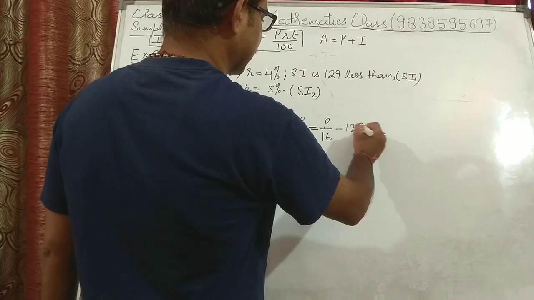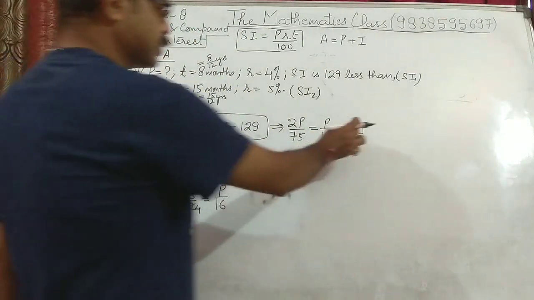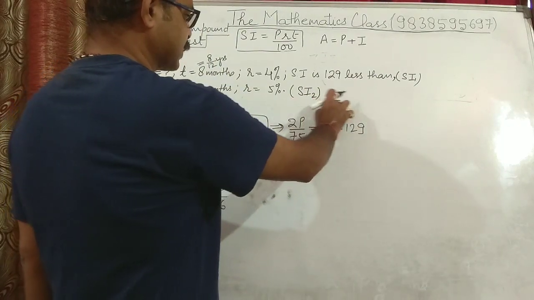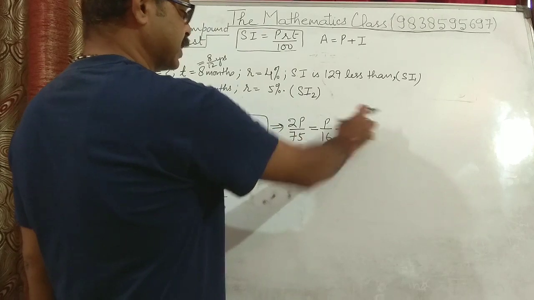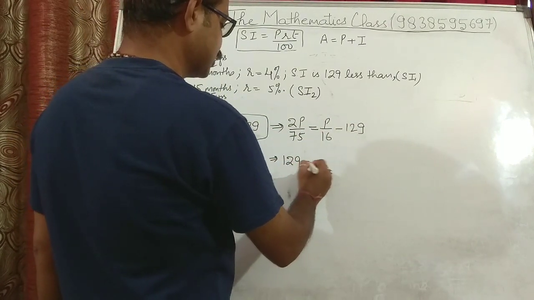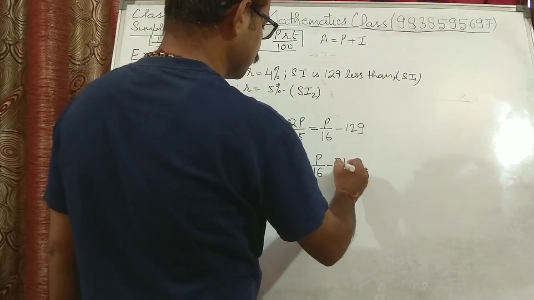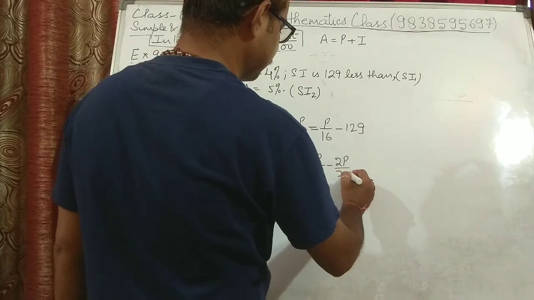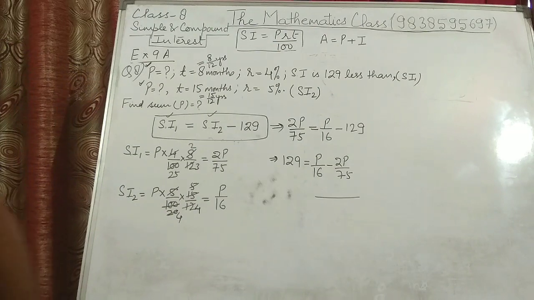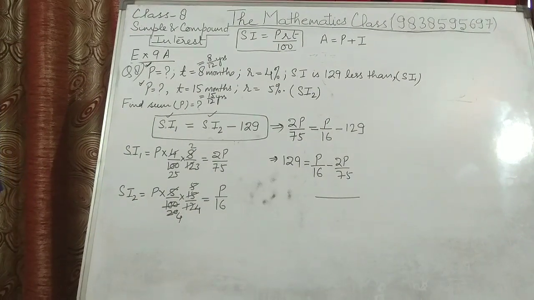minus 129. Only we have to solve this and we will get the value of P. This 129 comes to this side, becomes positive, and this 2P upon 75 goes to this side, it becomes negative. So 129 is equal to P upon 16 minus 2P upon 75. Now LCM will be 75 into 16. That will be